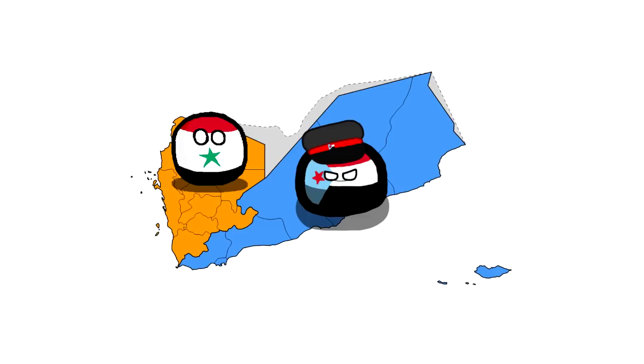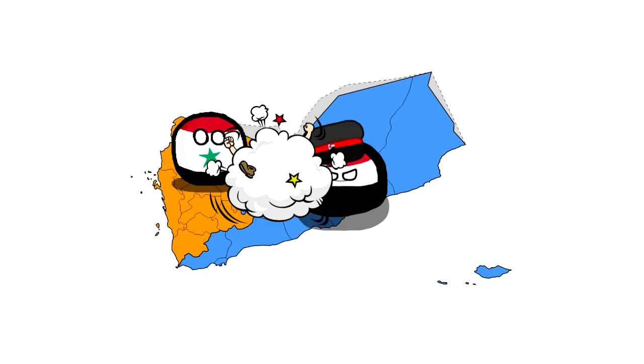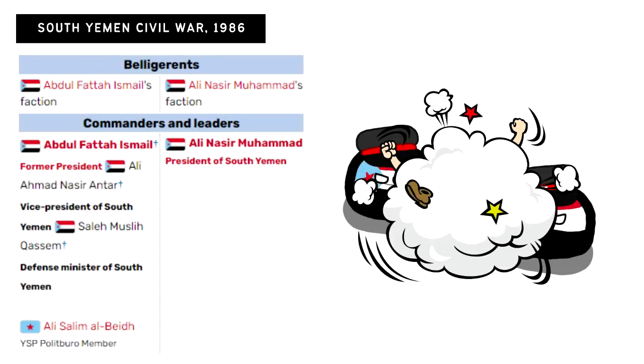The difference between this division and the previous examples is that Yemen had been divided under different governments and overlords for a long time, and it wasn't a result of the US and the USSR drawing a line. There were wars between the Yemen Arab Republic and South Yemen, and even internal wars, like the South Yemen Civil War in 1986.